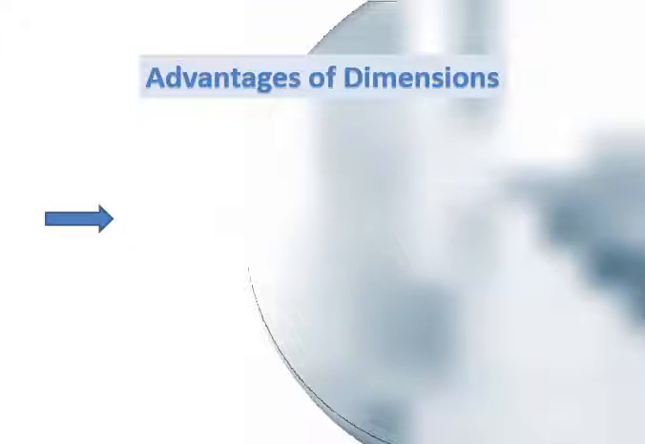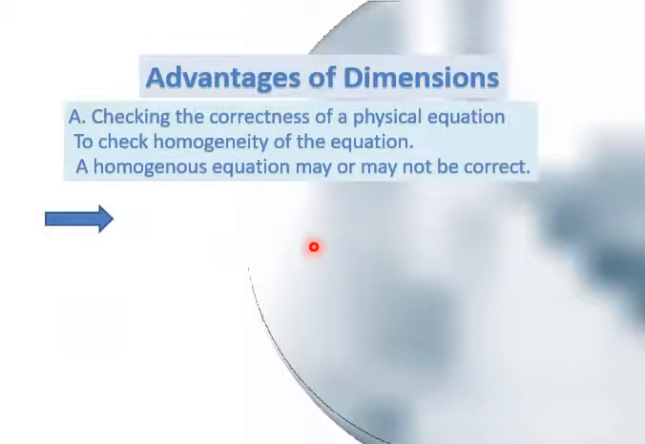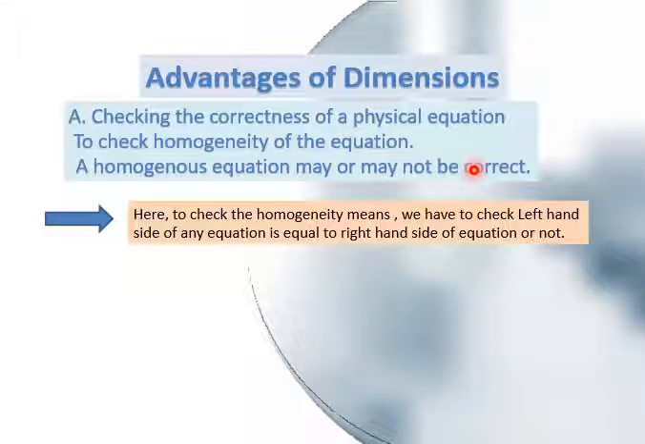Now moving on to a very important topic of dimensions. After understanding the basics of dimension, we have to move towards its main two parts. Part A, checking the correctness of a physical equation, or checking the homogeneity of the equation. Homogeneity means a homogeneous equation, it may or may not be correct. How do we check the homogeneity? We have to check whether the left hand side of an equation is equal to the right hand side of the equation or not.